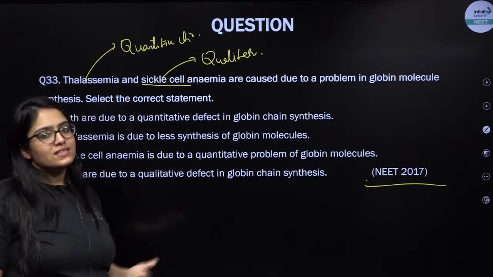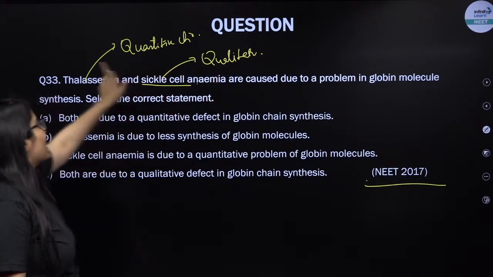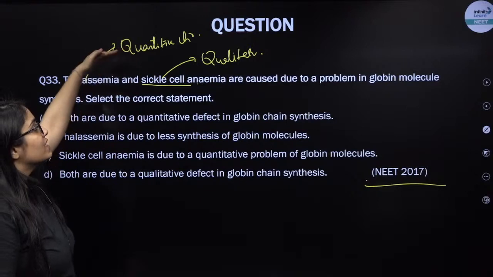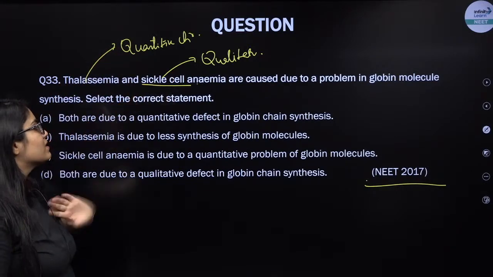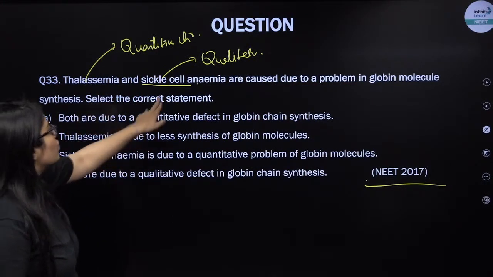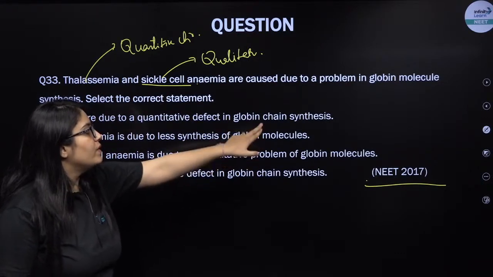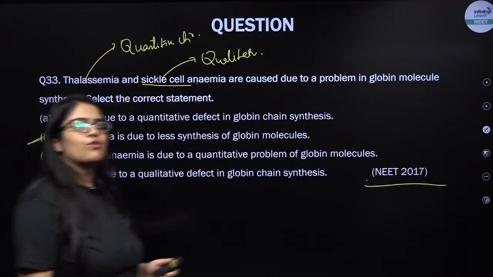So that's a qualitative error. So sickle cell anemia is a qualitative genetic disorder and thalassemia is quantitative, because here the number of globin molecules is less and here the quality is compromised. So the second option is correct. Thalassemia is due to less synthesis of globin molecules.